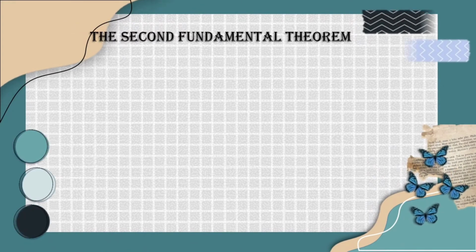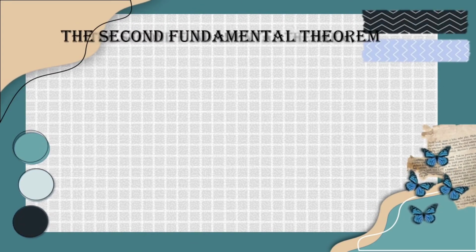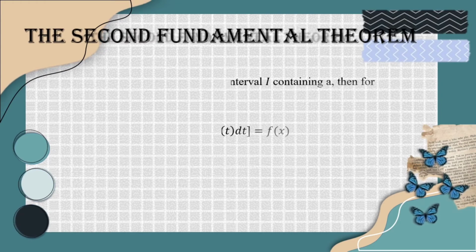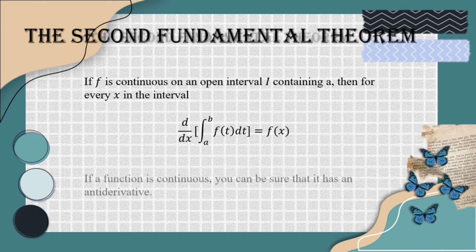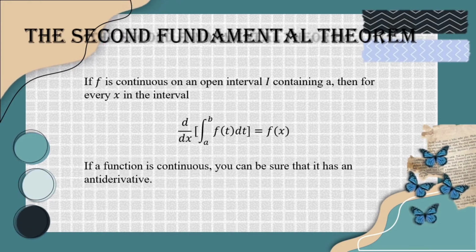The second fundamental theorem. If f is continuous on an open interval I containing a, then for every x in the interval, d over dx of the integral from a to x of f(t) dt equals f(x). If a function is continuous, you can be sure that it has an antiderivative.